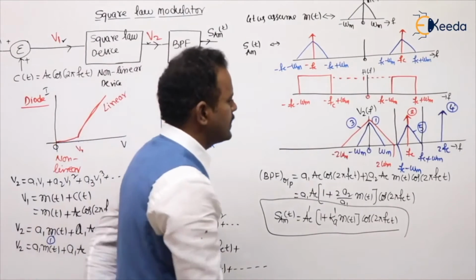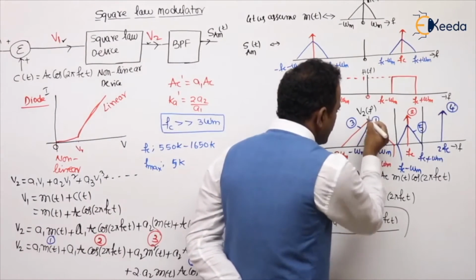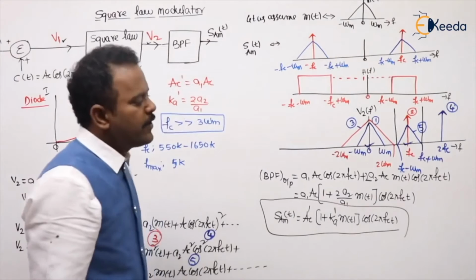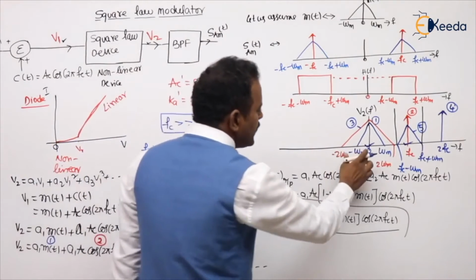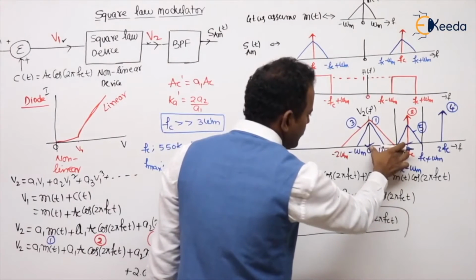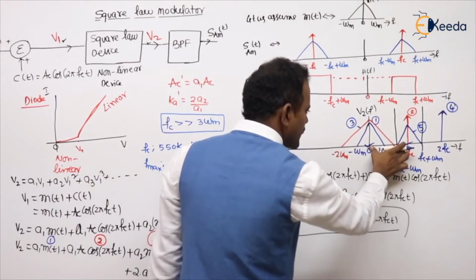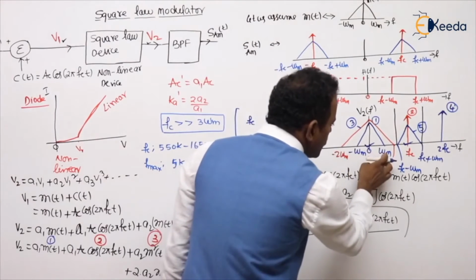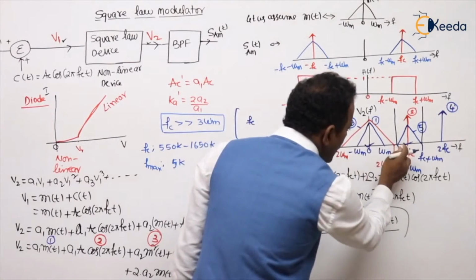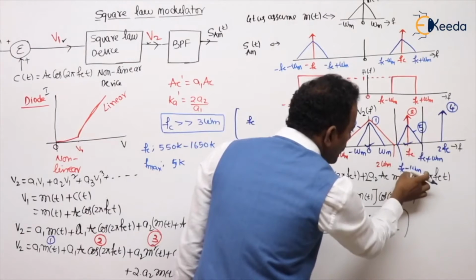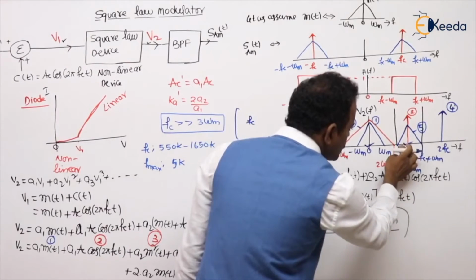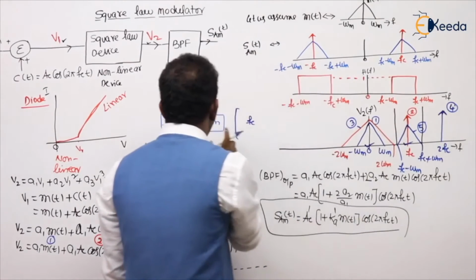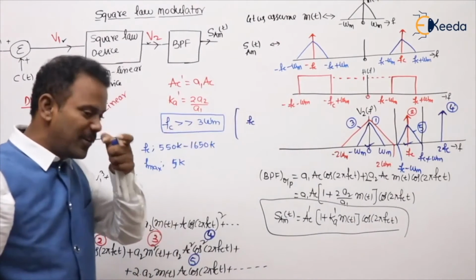Why we said that: come back to the spectrum of V2. From here to here, try to measure. If you measure from there to there, the value is exactly FC. And in the next version also, that value is FC. Here up to omega m, 2 omega m plus some gap, and from here to here another omega m, because FC minus omega m to FC plus omega m. So 1 omega m, 2 omega m, 3 omega m, some gap. That's why I said FC far greater than 3 omega m.